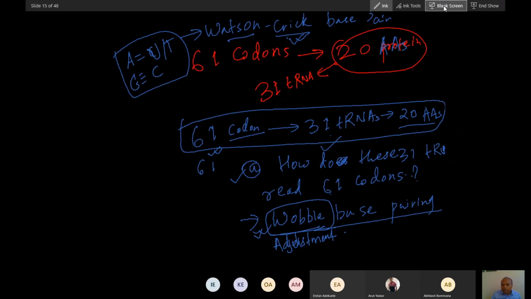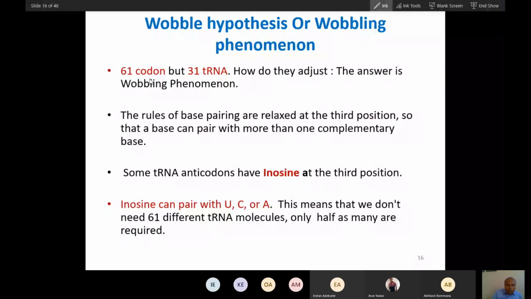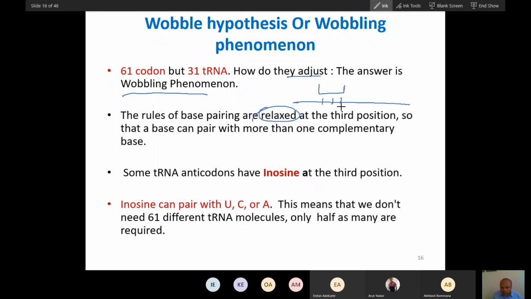Now let's talk about how this wobble base pairing happens. I have already explained 61 codons but 31 tRNAs. How do they adjust? The answer is the wobble phenomenon, wobble base pairing. Now the rules for base pairing are relaxed. There is a flexible type of base pairing at the third position of the mRNA codon, which means the first position of the anticodon of the tRNA.